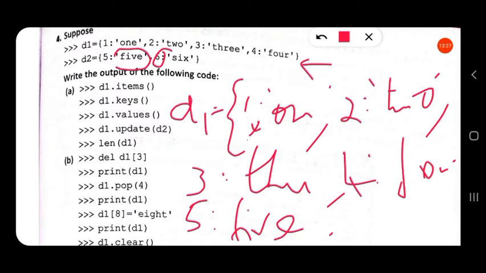There is no key 6 also. So instead of updation, 6: SIX will also be inserted into this dictionary.